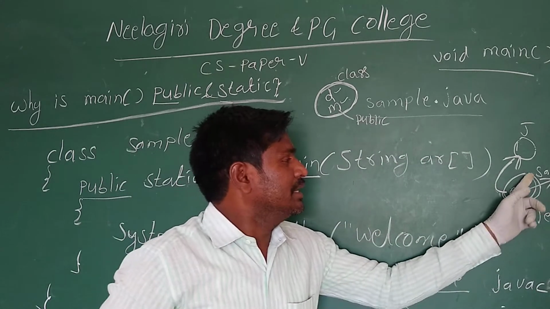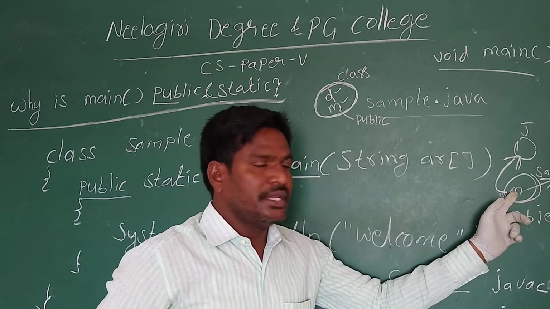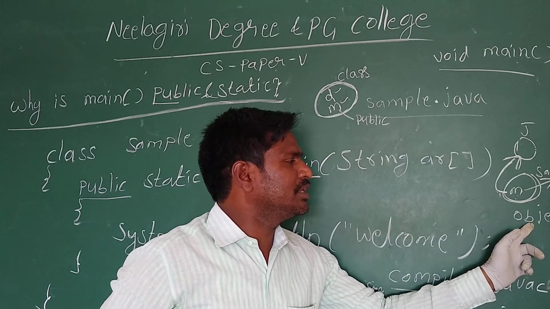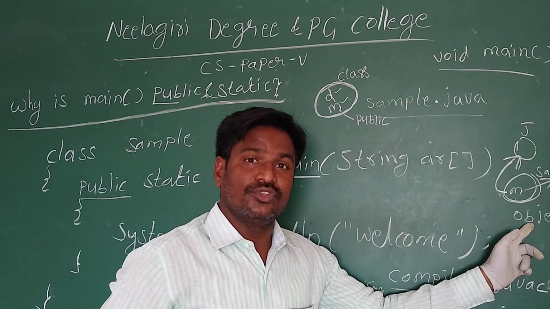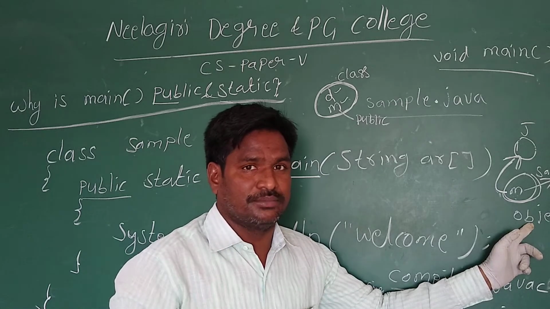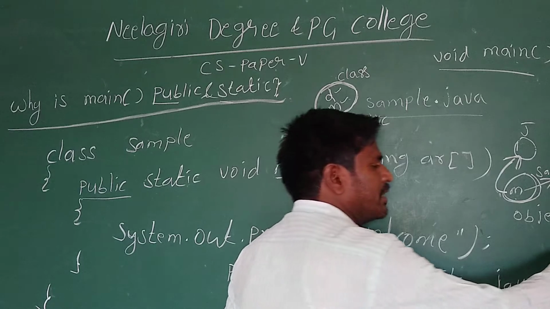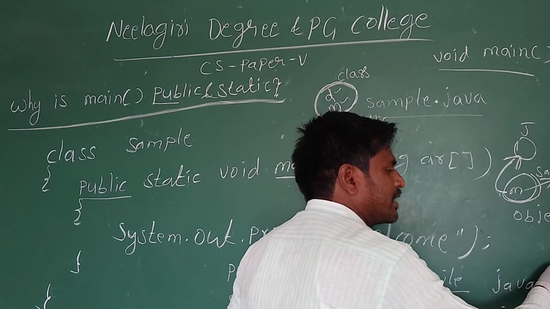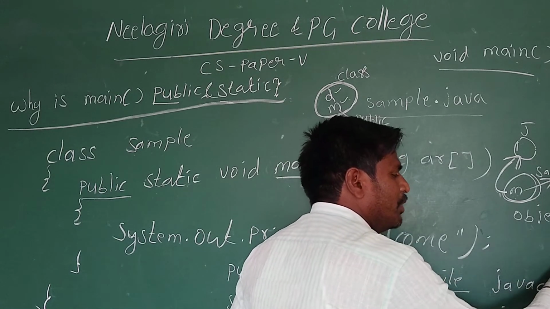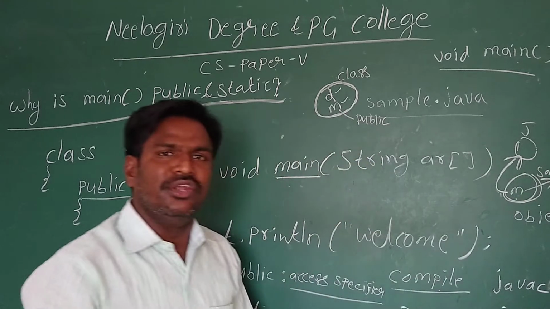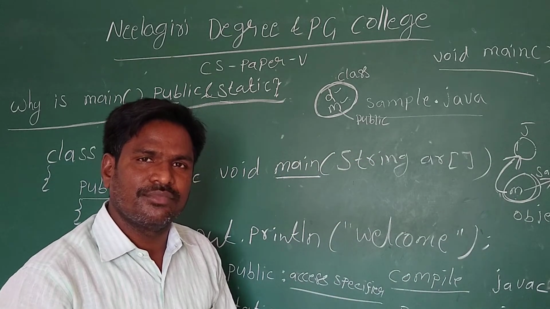We have already written so many programs in C++ and data structures. If there is a member inside the class, first I create the object for that class, and by using the object only, we invoke that member function.